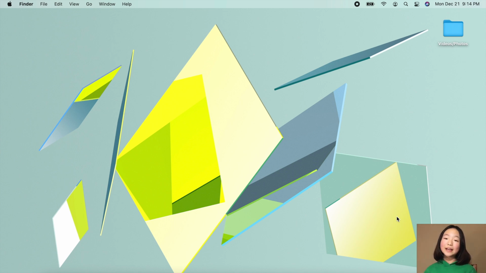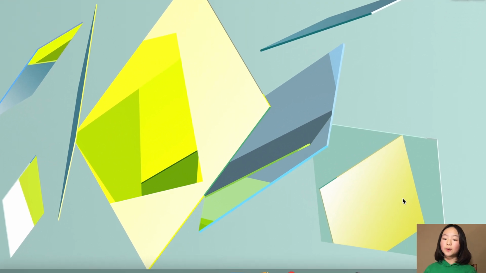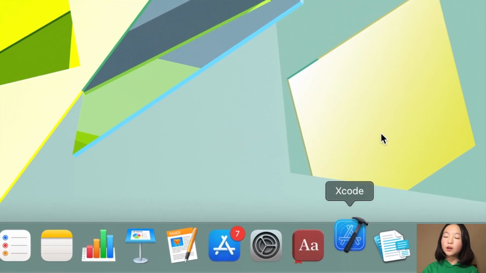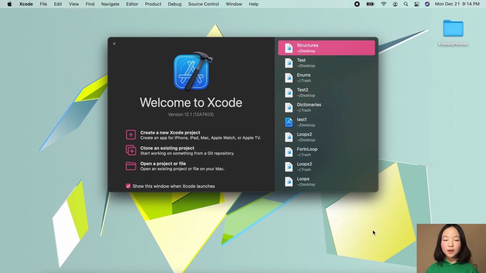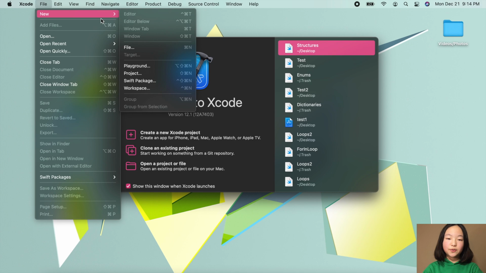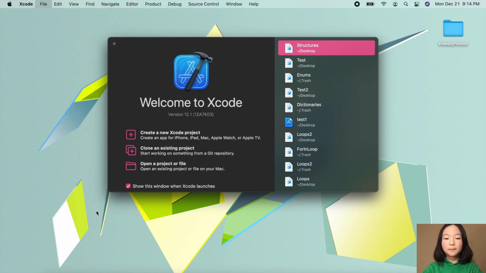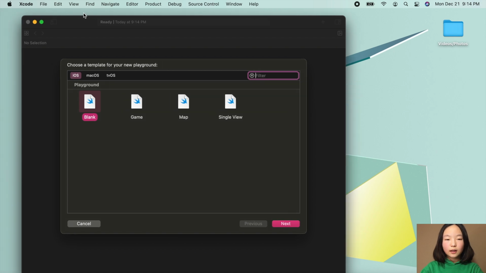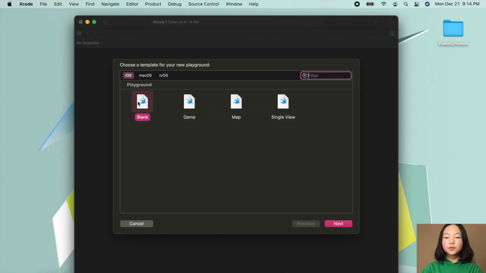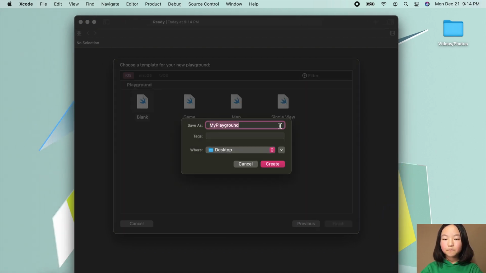So on my computer here, the first thing that I'm going to do is open up Xcode to create a new playground. Now we'll go up top into File, New, Playground. Let's choose blank and name this playground Structures.